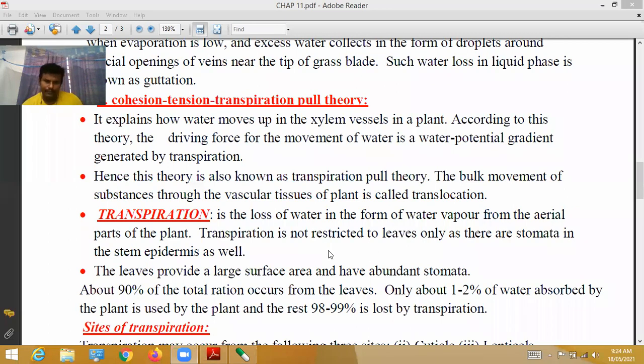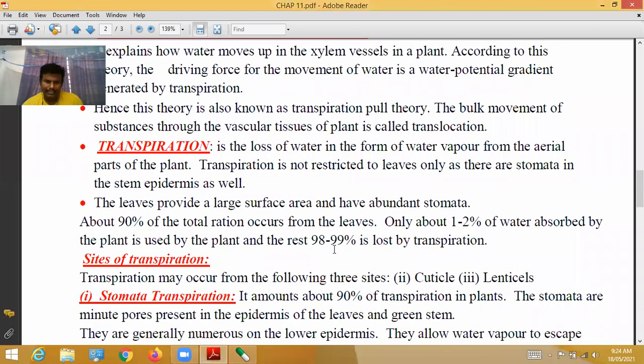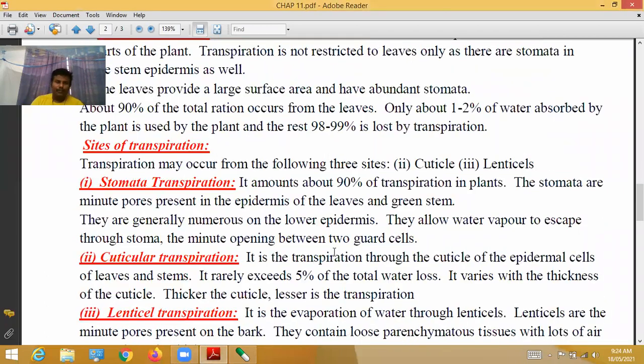Next, the transpiration process occurs through various parts. The transpiration may occur from the following three sites: one is cuticle, second is lenticels, third is stomata. Here the first one, stomata, is missing, but no problem, I have given stomata here.